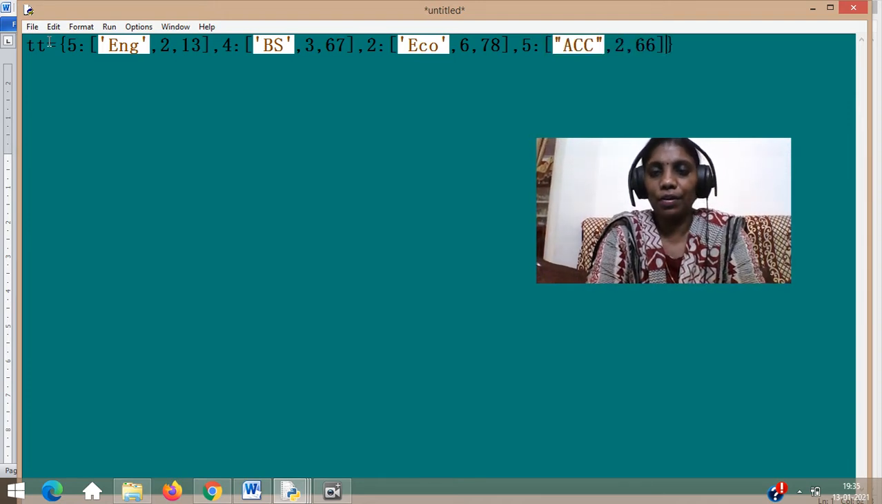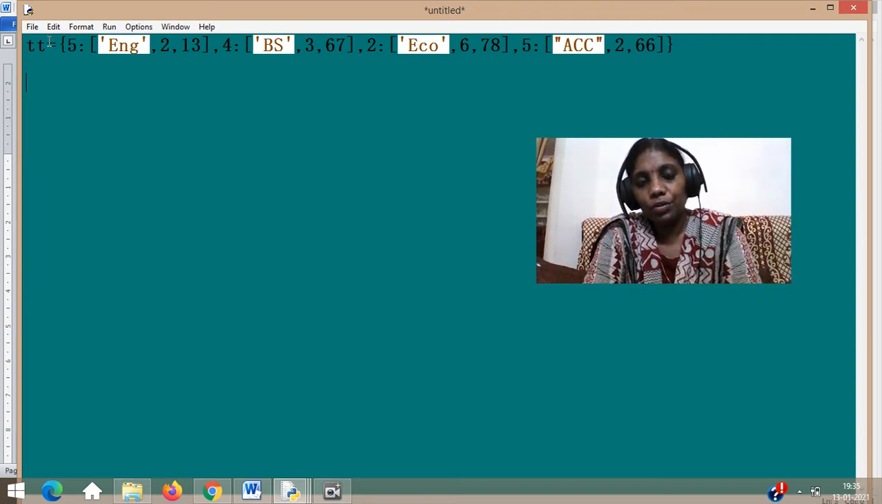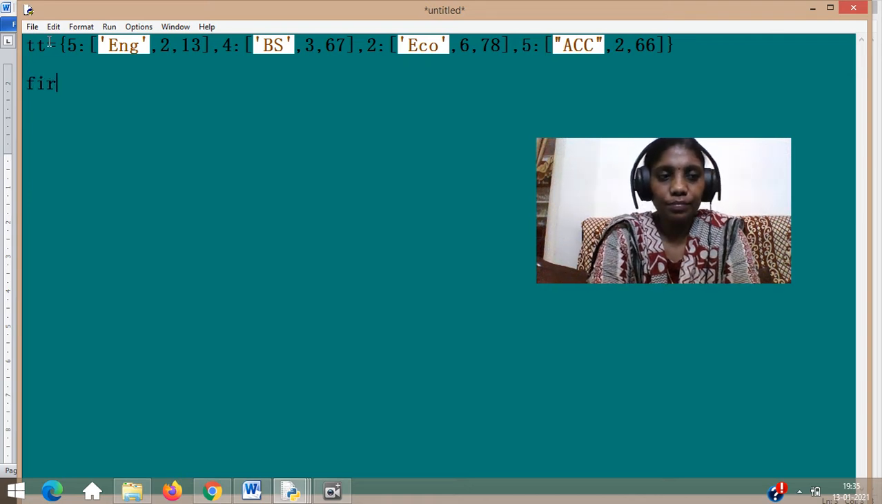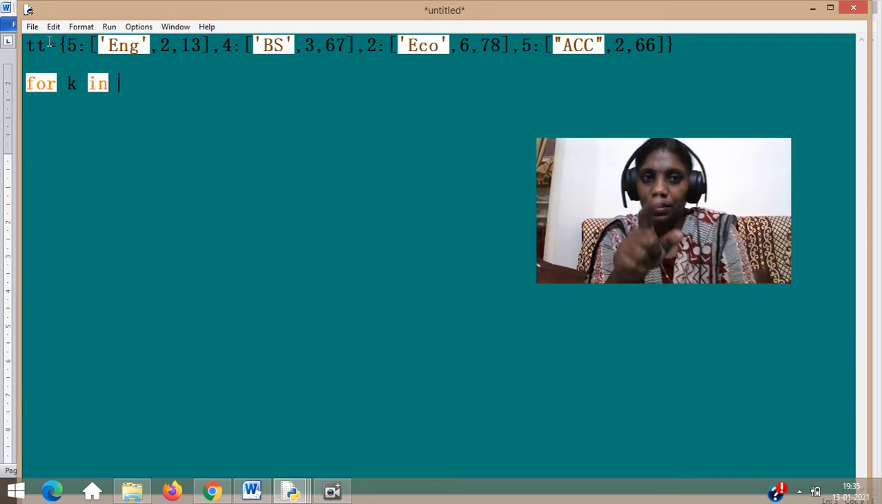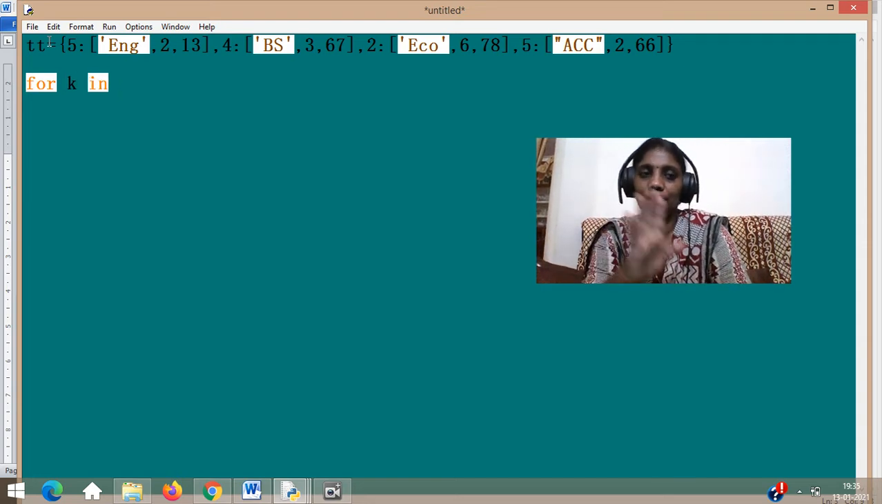All right, I'm closing that, finished. So my dictionary is created. Now I need to only display the first value from the key, that is English Business Studies Echo ACC.